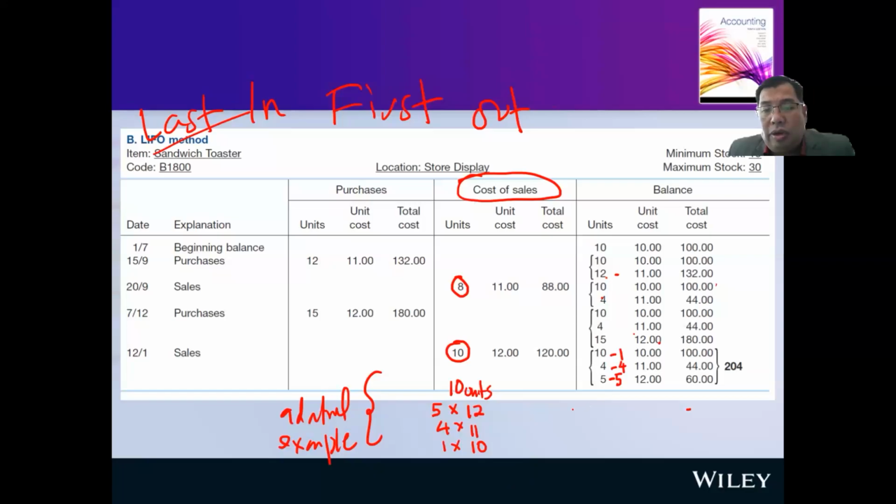Okay, what is your balance of stock now? 5 minus 5, 0. 4 minus 4, 0. 10 minus 1, so your balance will be 9. The cost is 10, so it's going to be 90. This is an additional example. You choose the latest one first when you take out the stock. So this is under the last in, first out method.